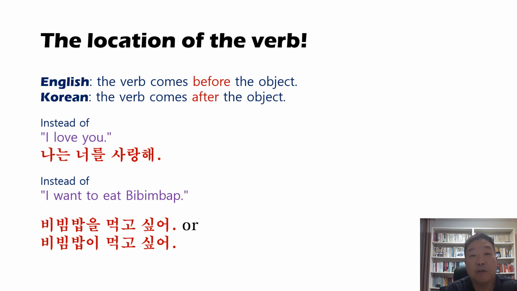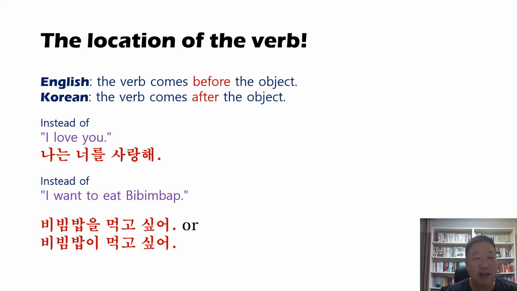And in all the types, the most obvious difference is the location of the verb. In English, the verb comes before the object, but in Korean, the verb comes after the object. So instead of I love you, in Korean, you have to say 나는 너를 사랑해. Subject, object, verb.